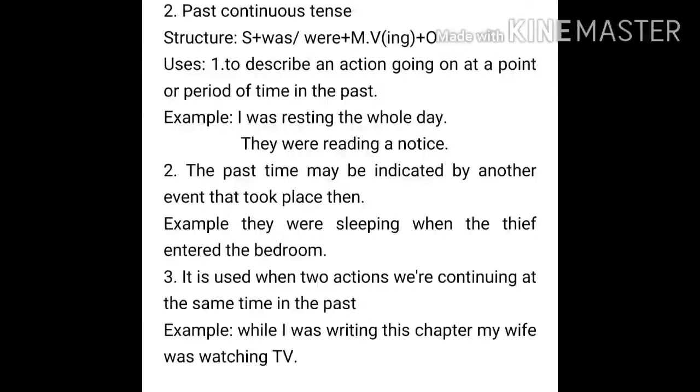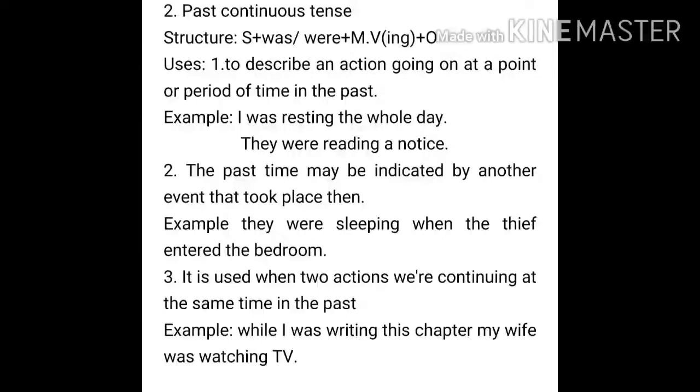Now the past time may be indicated by another event that took place then. For example, they were sleeping when the thief entered the room. So now here you can see that the action going on is that they were sleeping when the thief entered the room. The action that happened after, the thief entered the room, is in the simple past, but the continuing action was that they were sleeping at that particular time.